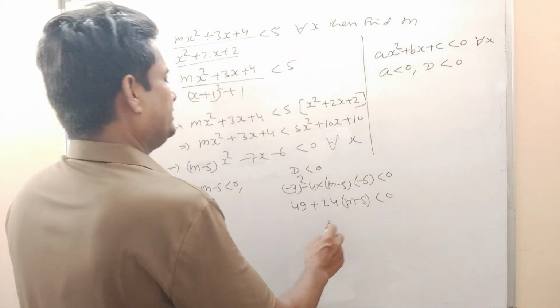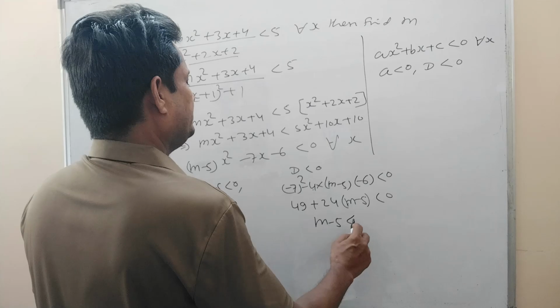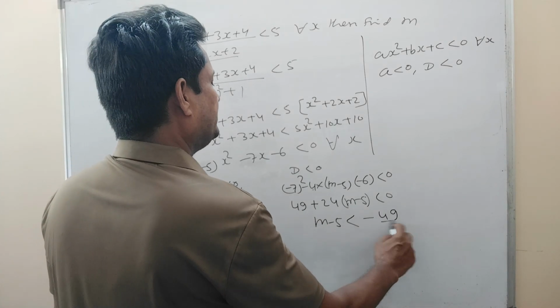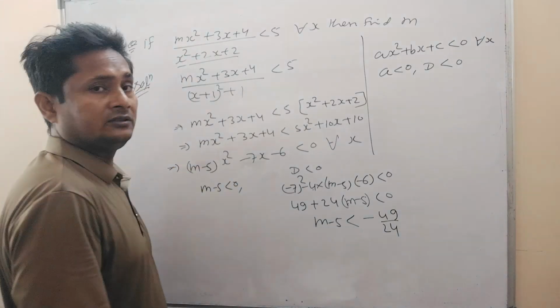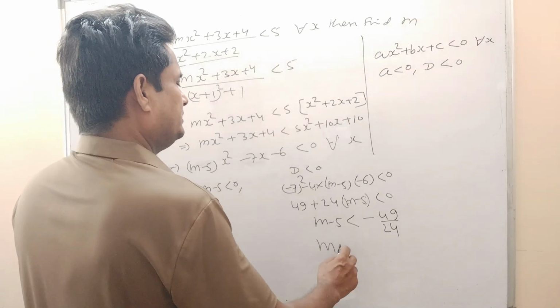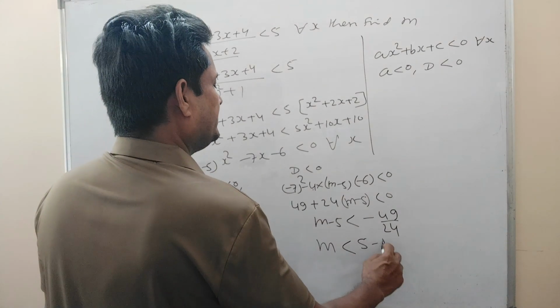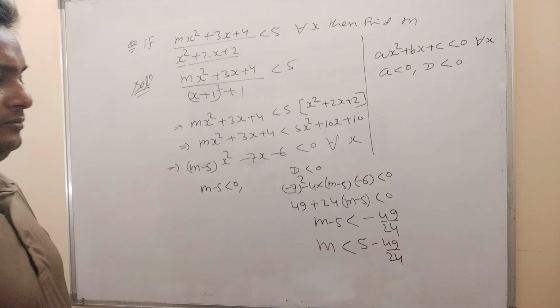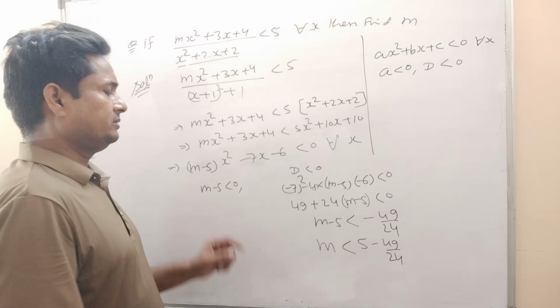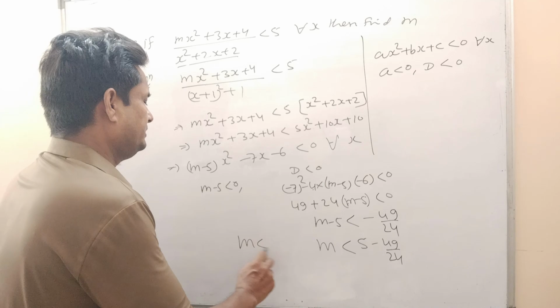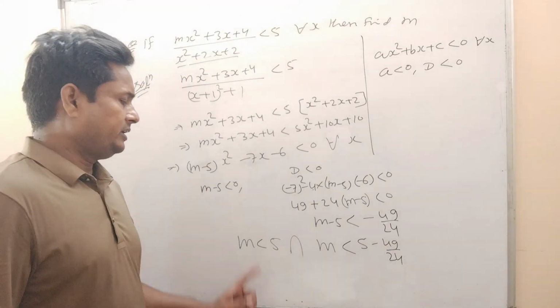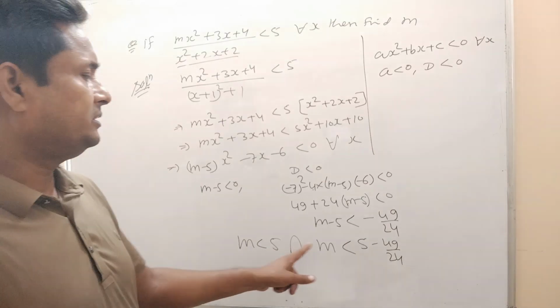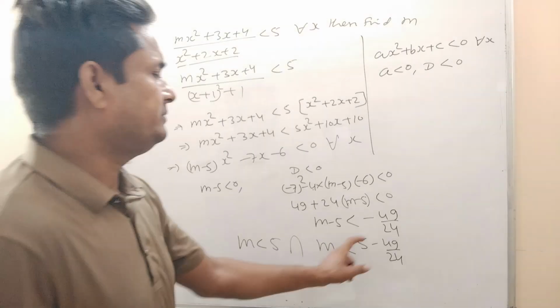So this can be written as m minus 5 is less than minus 49 divided by 24. So m will be less than 5 minus 49 divided by 24. To solve it and take intersection with this one. m is less than 5, intersection with this value. Now simplify this one.